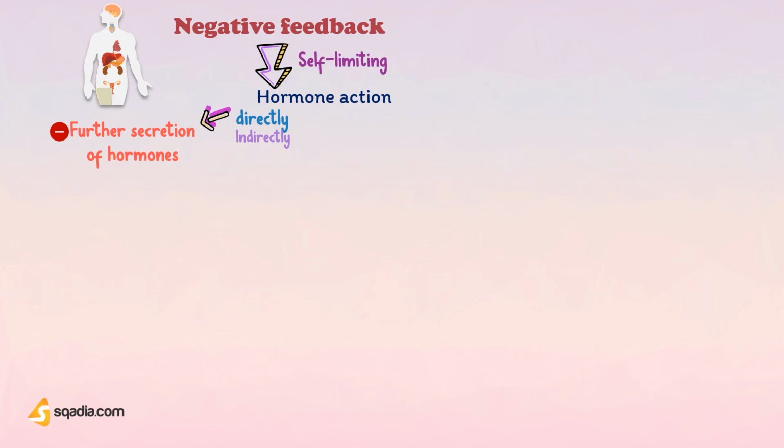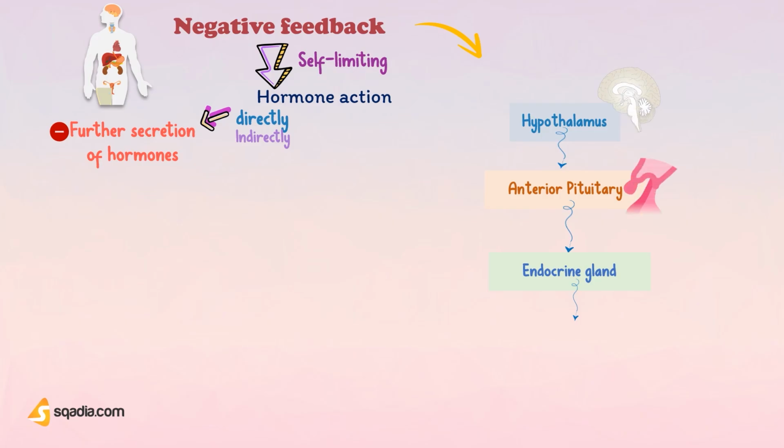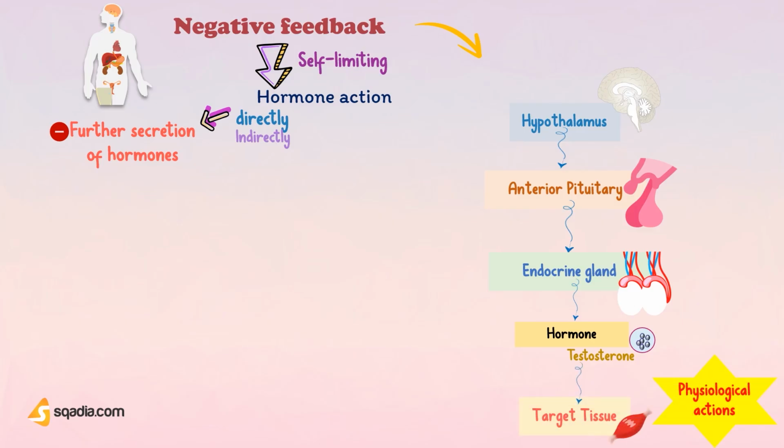Negative feedback is self-limiting. Now you will see the negative feedback loop for illustrative purposes. The hypothalamus is shown relative to the anterior pituitary, which is shown relative to the peripheral endocrine gland. The hypothalamus secretes a releasing hormone, which stimulates the secretion of an anterior pituitary hormone. The anterior pituitary hormone then acts on a peripheral endocrine gland, for example, the testis, to cause secretion of the hormone such as testosterone, which acts on the target tissues that might be skeletal muscle to produce physiologic actions.